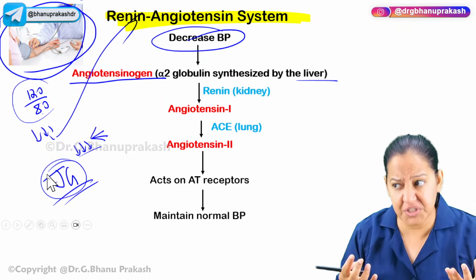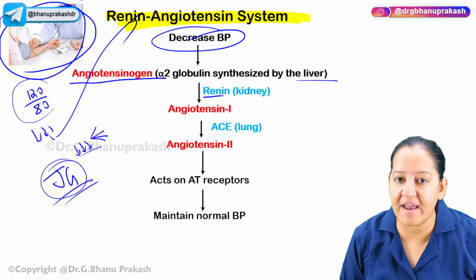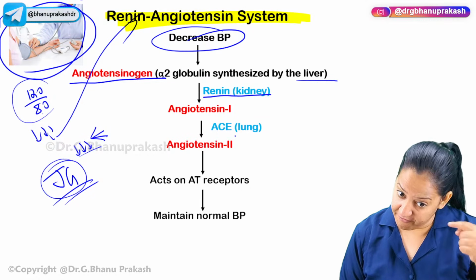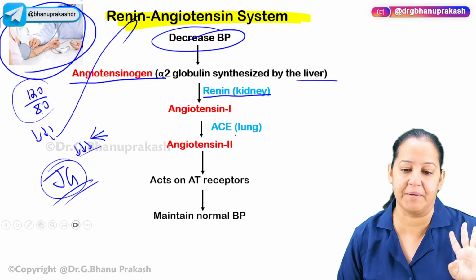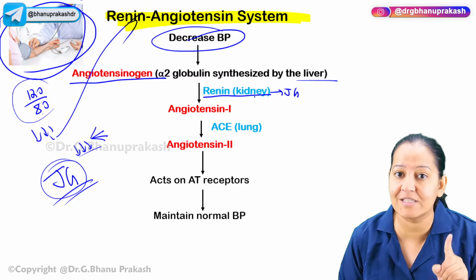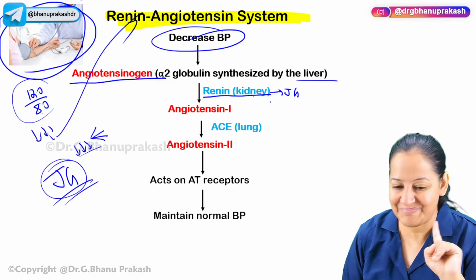As soon as the JJ cells sense there is low blood pressure, they secrete the renin enzyme into the blood. Normally, I don't have renin enzyme in my blood right now. But if I have fallen blood pressure, my JJ cells will secrete it into the blood. So renin is an enzyme which is secreted by the juxtaglomerular cells of the kidney, whenever there is a fall in blood pressure, not normally.